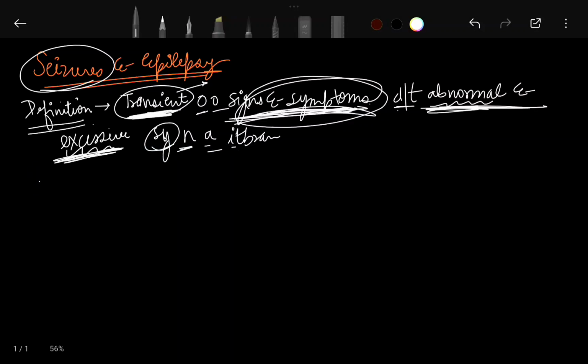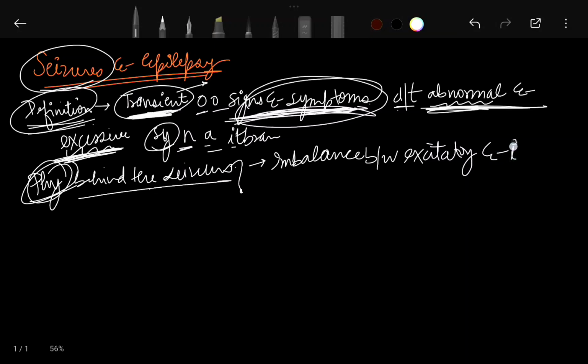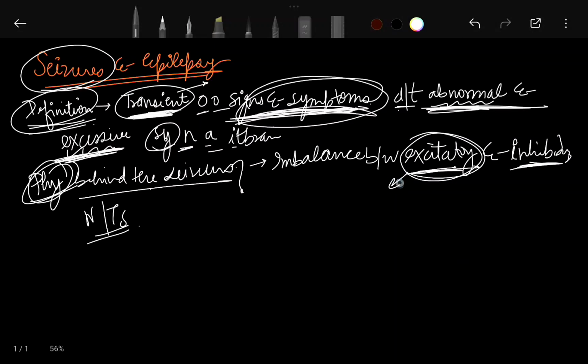Now, what is the physiology behind the seizures? We have the definition, then we have the physiology. There is an imbalance between the excitatory and inhibitory neurotransmitters. Now, what are the excitatory neurotransmitters? The excitatory neurotransmitter is glutamate, and the inhibitory one is GABA.